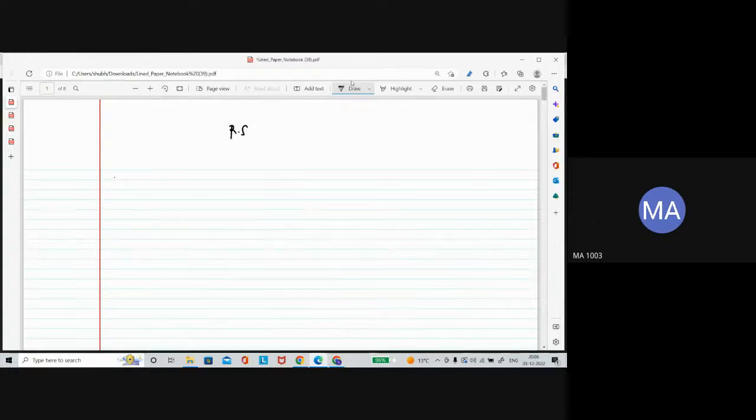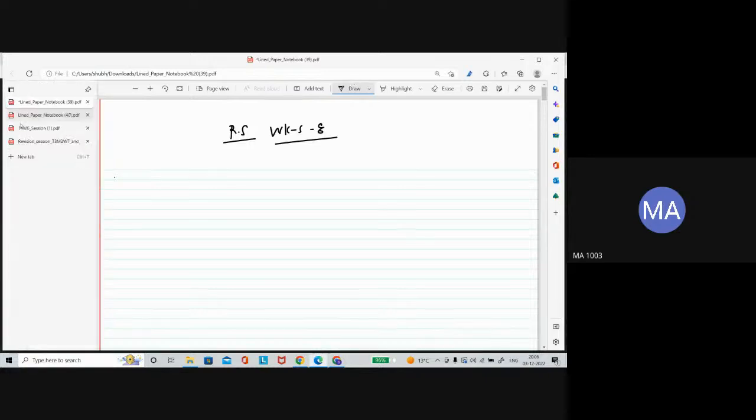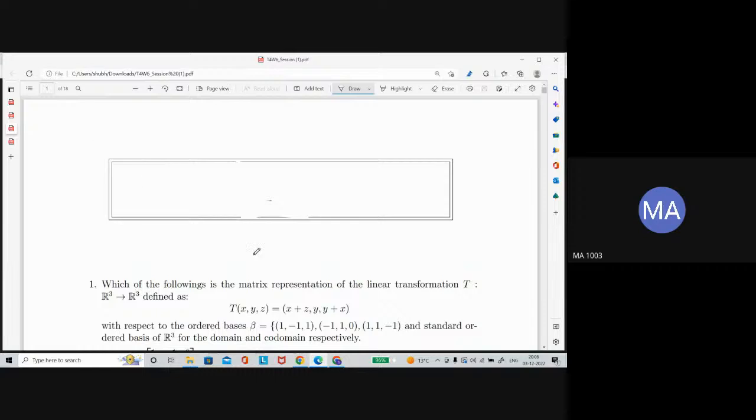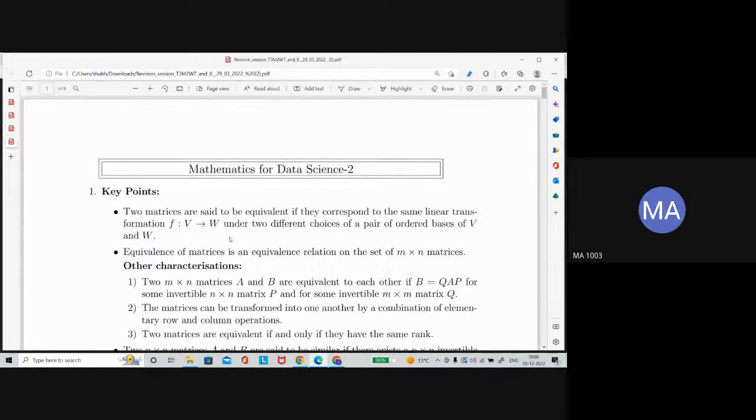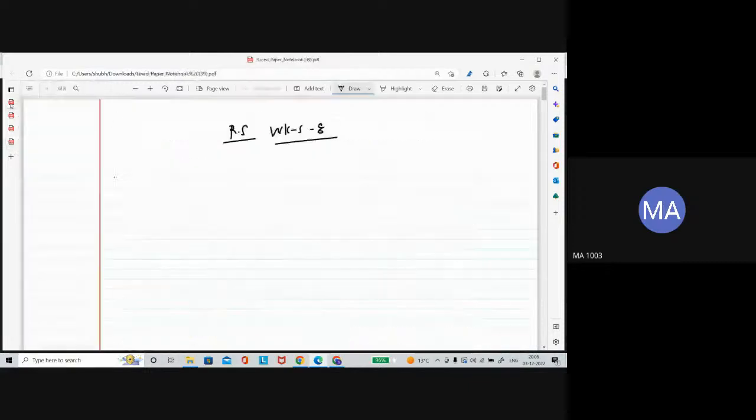Revision session. Let's say week 5, because the dimension is still week 4. So week 5 to 8 we will try to cover. This is linear transformation, this is matrix representation, this is similarity.